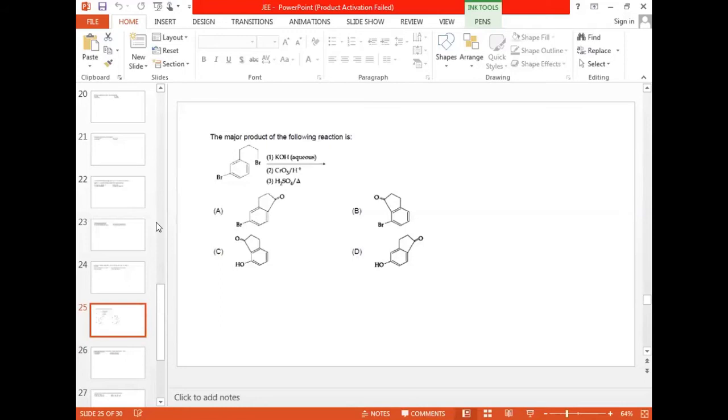First it is taken like KOH, the second one CrO3/H+, and the third one H2SO4 is given here. Okay, now come to this particular one. First I'll be taking the equation, then we get an idea how to approach this. First I'll be taking this particular reactant with Br.